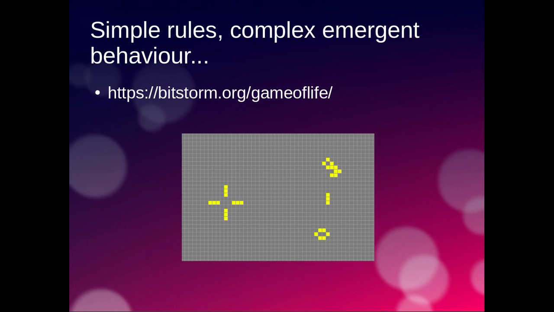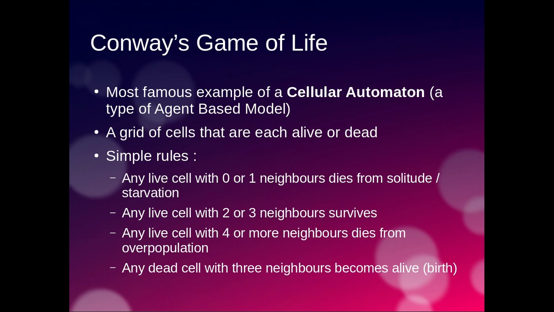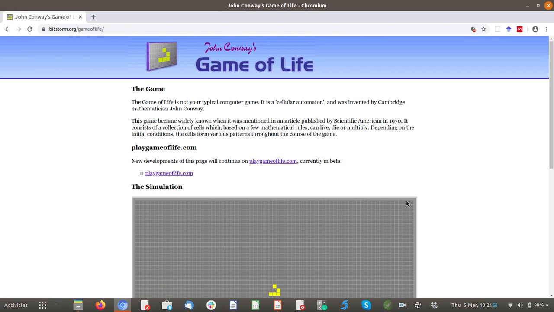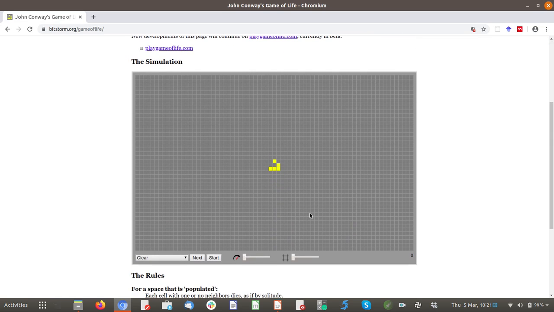And so I want you to go and have a look at this website. I've put the link up here on the slide, which allows you to play around with the Game of Life. And remember, the Game of Life is just those 4 rules that we just discussed here. So let's have a quick look at this website. So we can see here, we start off with a grid of cells. The grey ones are dead, the yellow ones are alive. If I click Start down here, it'll apply those simple rules to this cellular automaton.